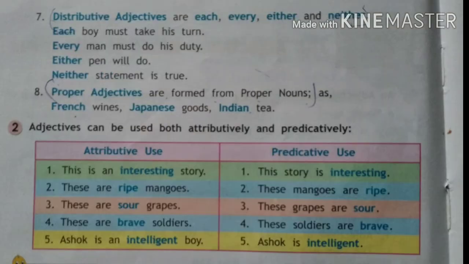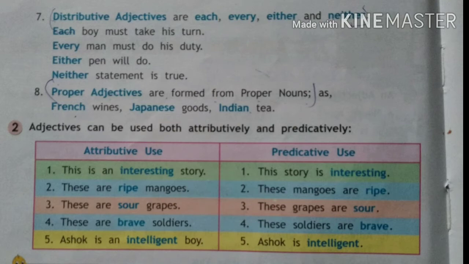Now your seventh type is a distributive adjective. Distributive adjectives are words like each, every, either and neither. When you see such words in your sentence and they are just before a noun, we can say that they are distributive adjectives. For example, each boy must take his turn. Boy is a noun and each, distribution, each, one by one. So such words are distributive adjectives.